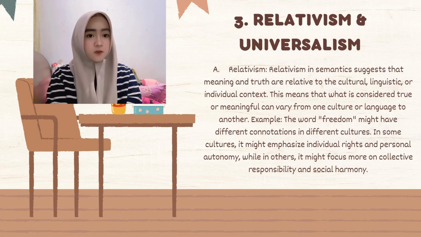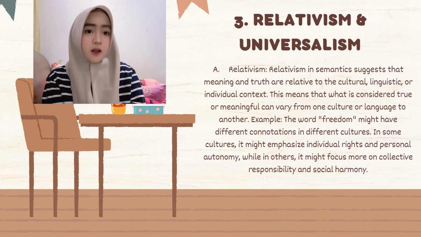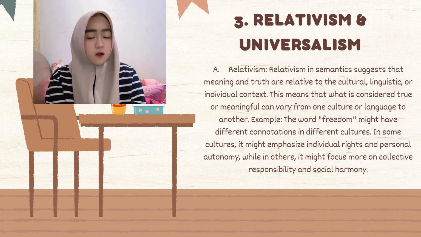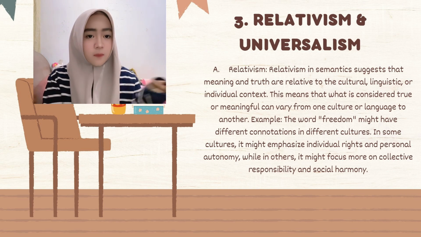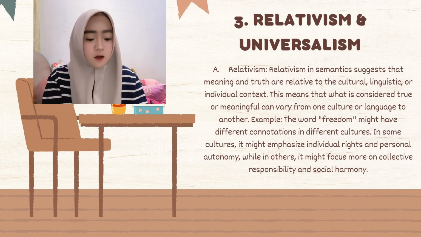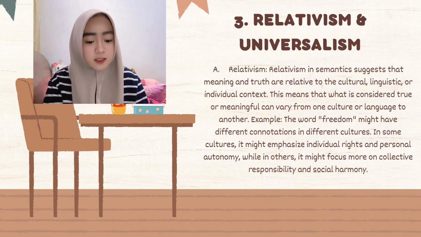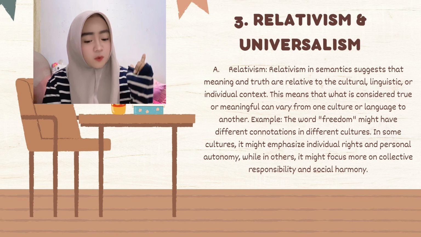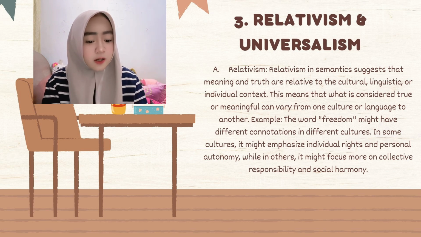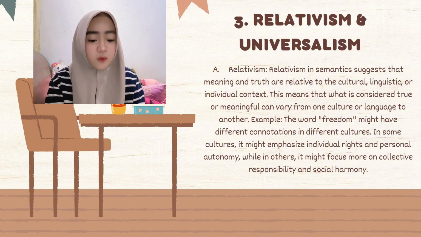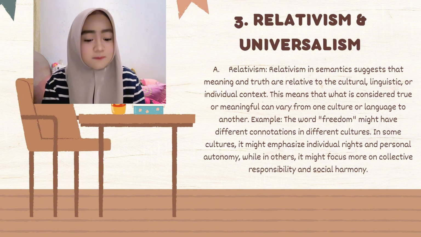Okay guys, the next one is relativism and universalism. The first one is relativism. Relativism in semantics suggests that meaning and truth are relative to the cultural, linguistic, or individual context. This means that what is considered true or meaningful can vary from one culture or language to another.